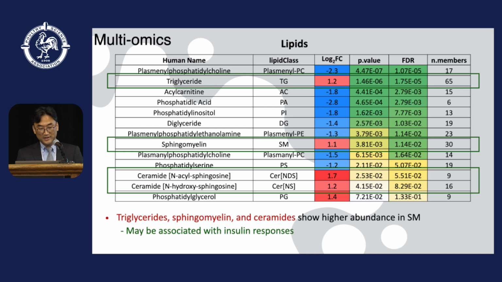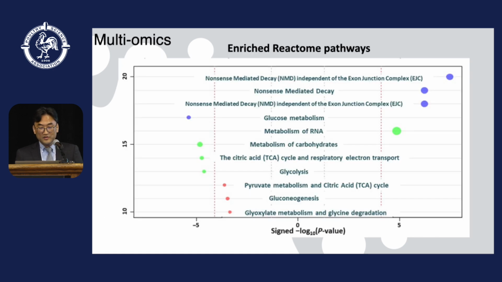Compared to the normal fillet, spaghetti meat has altered mechanisms in insulin resistance. The pathway analysis of the differentially abundant proteins, metabolites, and lipids indicated alteration in the nonsense mediated decay pathway and metabolism of RNA, and decreased glucose metabolism, carbohydrate metabolism, glycolysis, and so on.